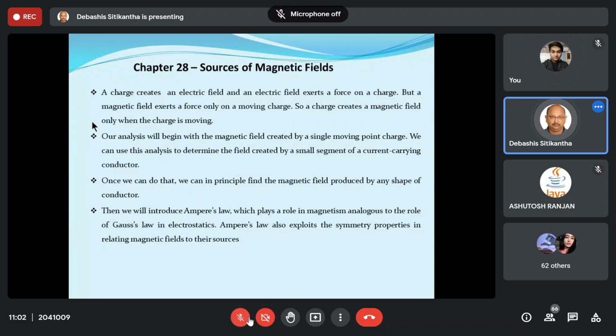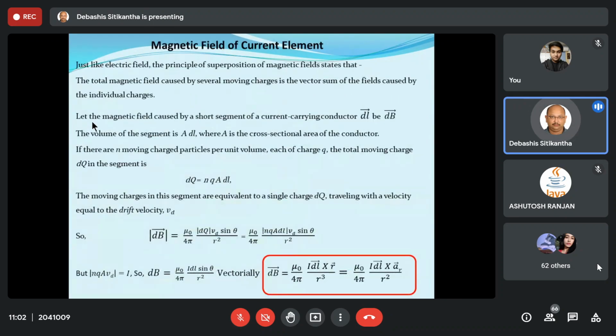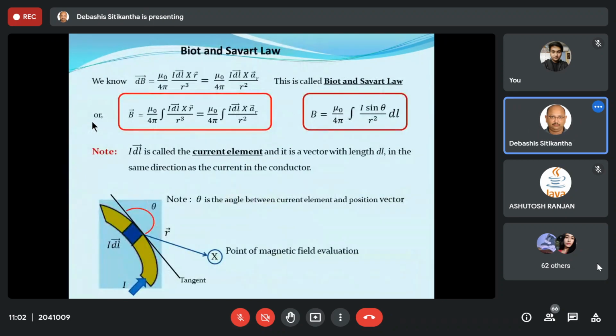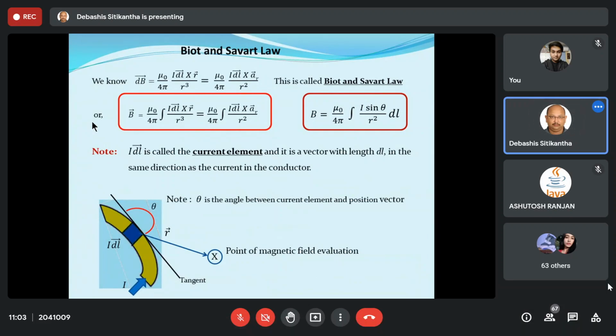Hello, everyone. Okay. So, have you remembered how far we have completed? Most probably, I think we have completed up to this. Is it? Have we completed up to the Biot-Savart law? Yes.